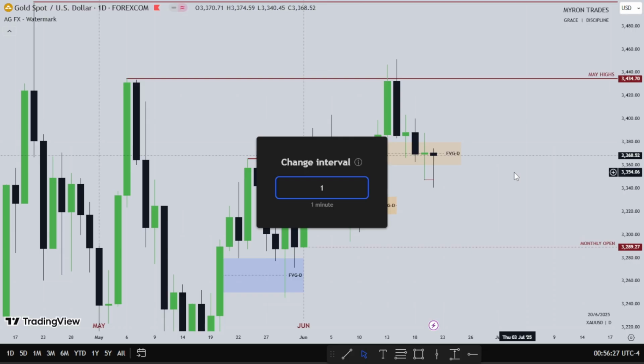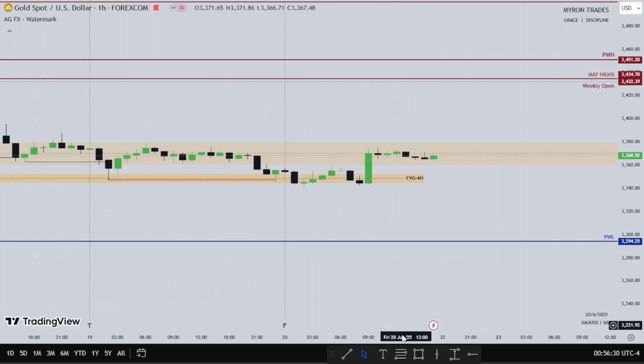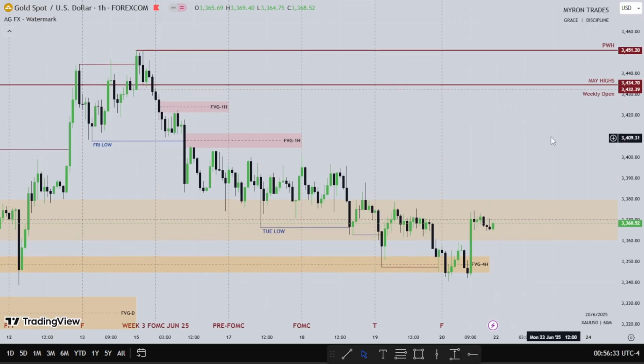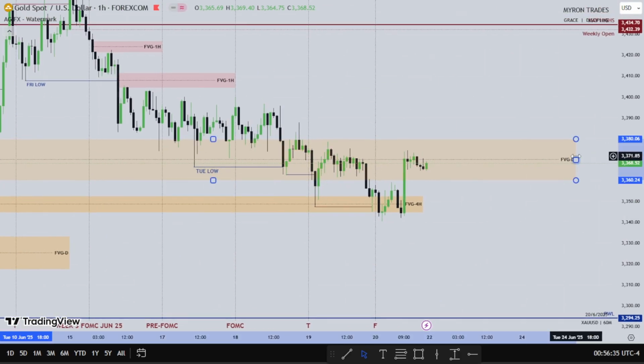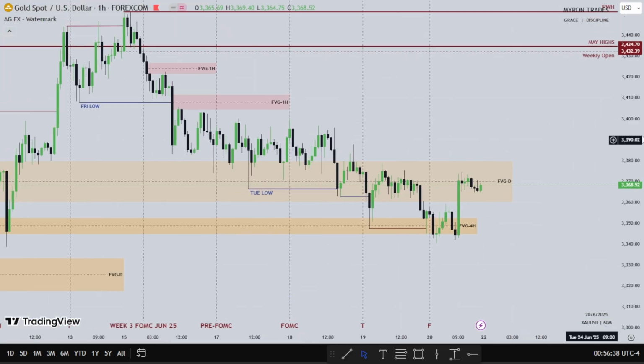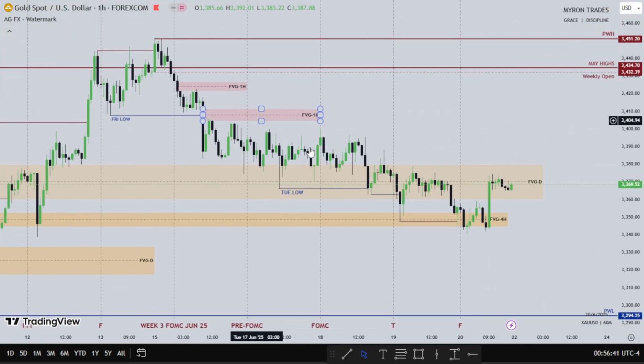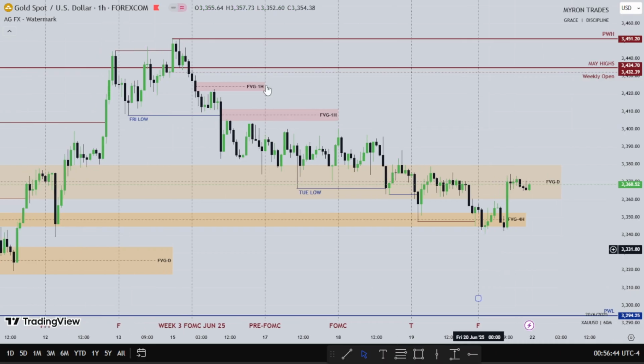So let's head down to the 1 hour time frame and see what gold did for individual days of the week. So this is gold on the hourly time frame. These are my daily dividers on the days of the week. You can see how muddy the price action is for gold, right? So this is Monday, this is Tuesday, nothing at all, just consolidative, and Wednesday, the same thing. Thursday, same thing, and Friday, we had support from this 4 hour time frame. Price uses here as what? Support to go higher. So here we hit it, trade higher, and here on Friday, trade higher as well.